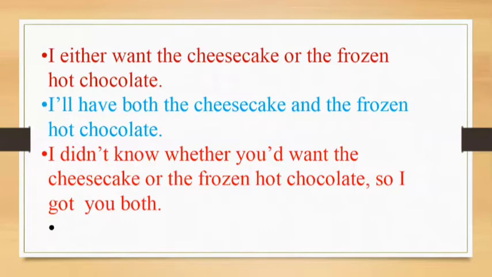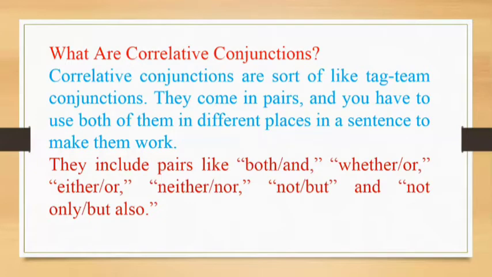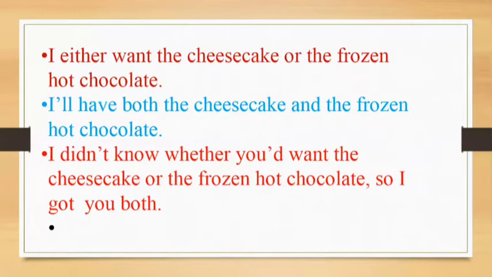I either want the cheesecake or the frozen hot chocolate. So we have choice. We are talking about choice, and we are talking about this correlative conjunction. So we have a pair, either and or. I will have both the cheesecake and the frozen hot chocolate. So both and.